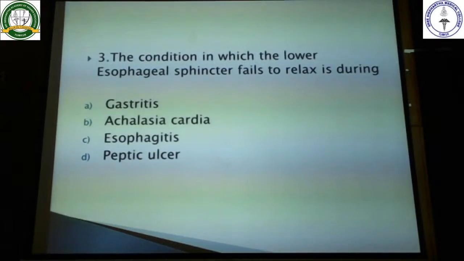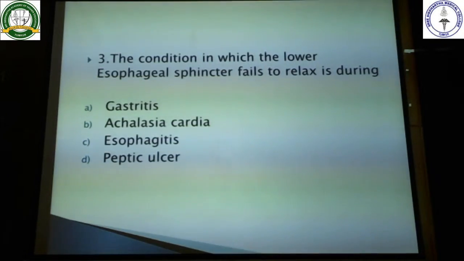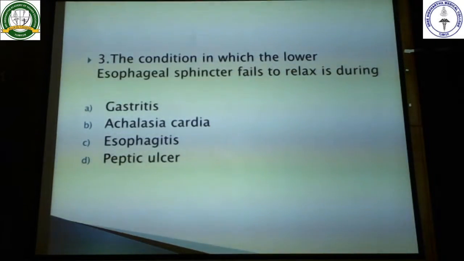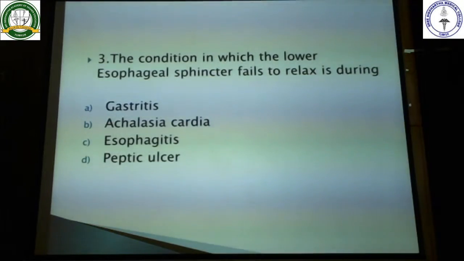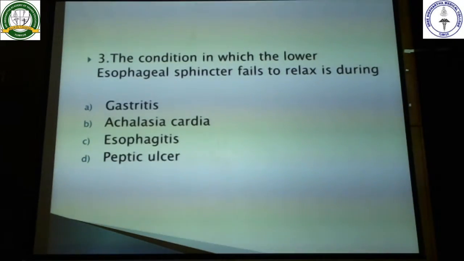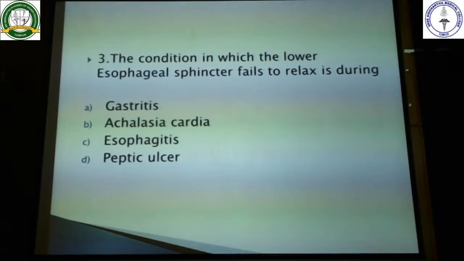So here in achalasia cardia, what will happen is the lower esophageal sphincter fails to relax. As a result of that, the food will accumulate in the lower part of the esophagus, and also in this condition the person will feel heartburn, right? So achalasia cardia is the answer here.